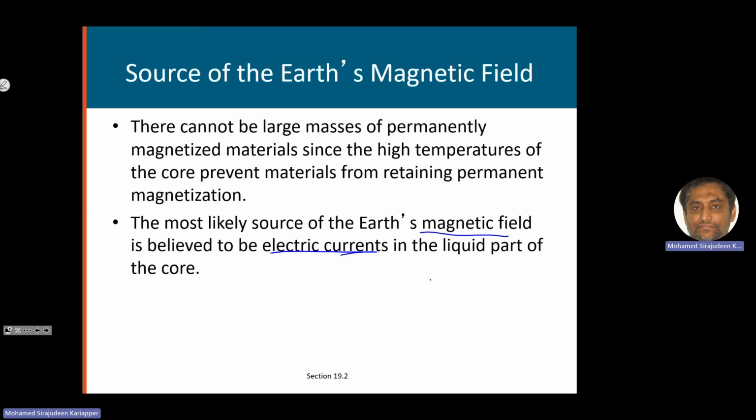So this liquid consists of charges. So charges are moving. There will be separate charges that are moving. The charges also will be spinning with the Earth's spin. So this is a current. So moving charges produce a magnetic field. That is the source of Earth's magnetic field, not a bar magnet kept inside the Earth's interior. That's not possible because it will melt.